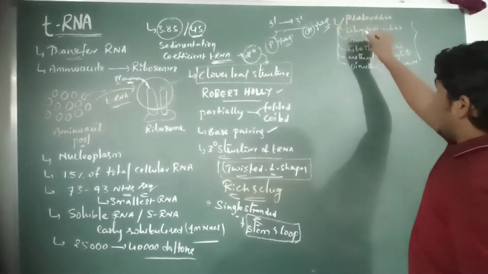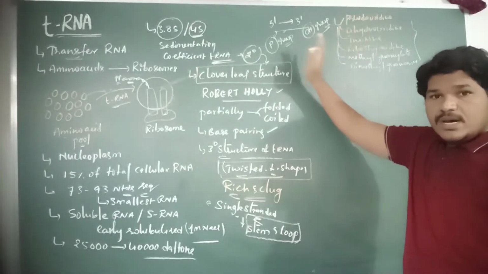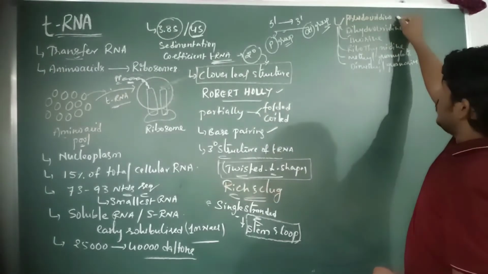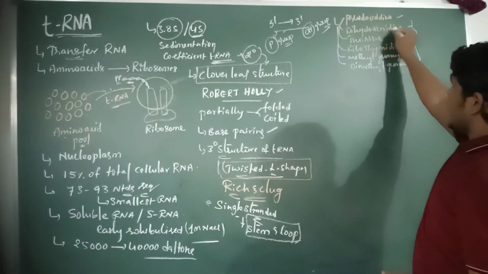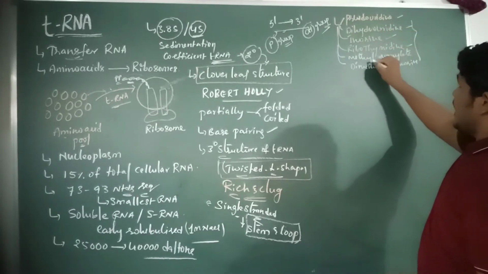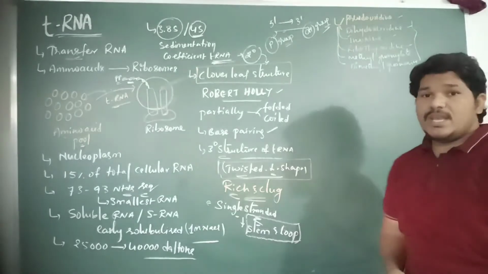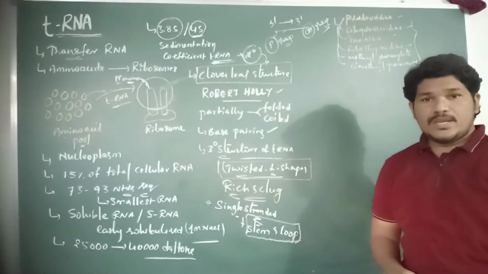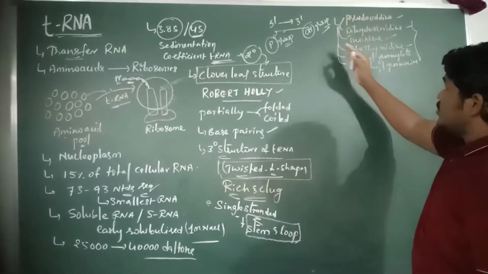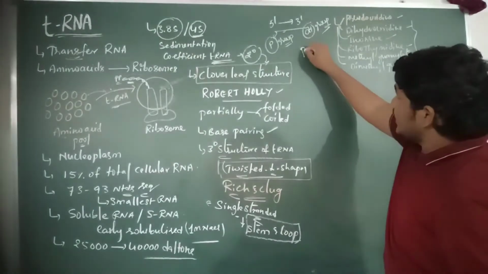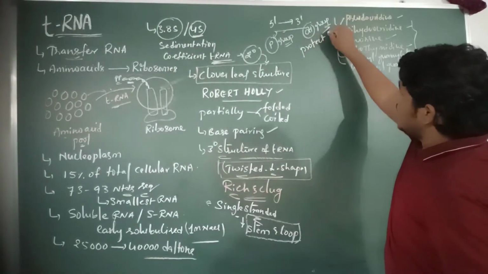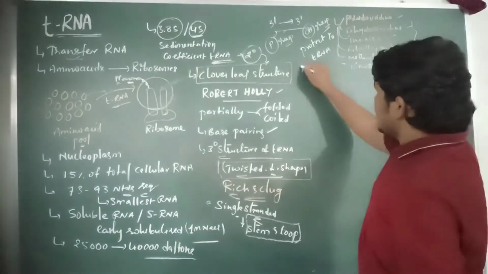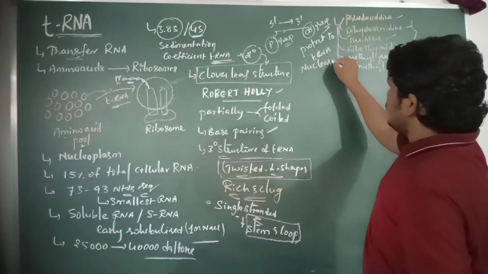Pseudouridine, dihydrouridine, inosine, ribothymidine, methyl guanylate and dimethyl guanylate are some unusual bases of tRNA. All these unusual bases protect the tRNA molecule from nucleases.